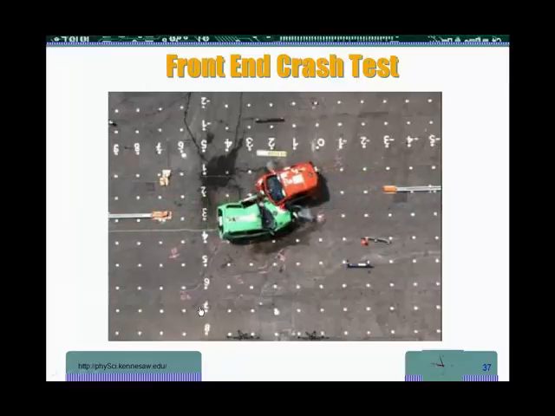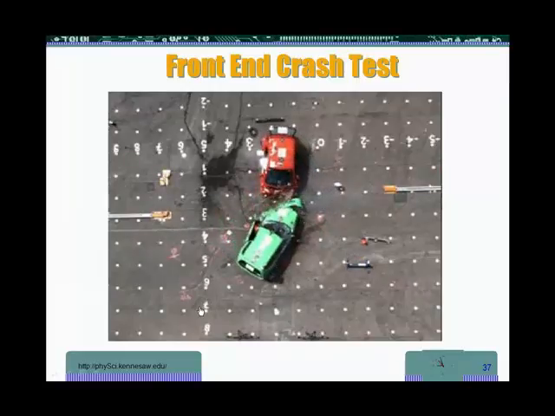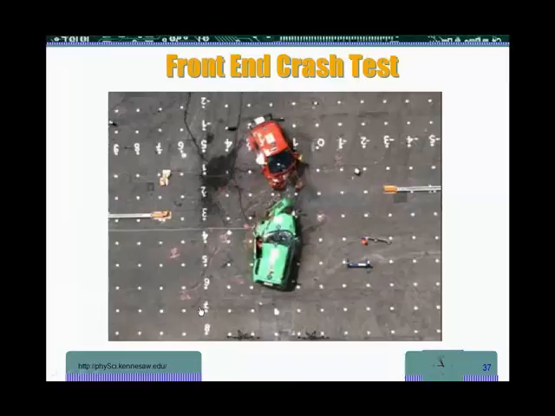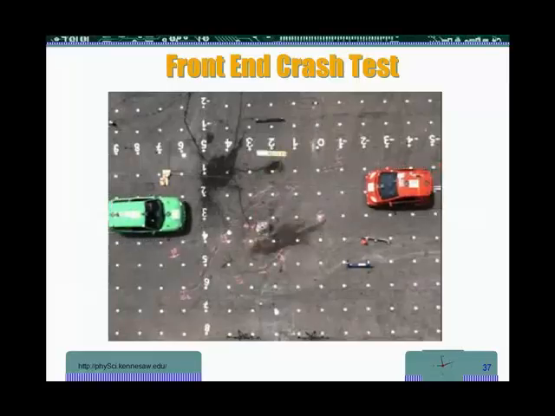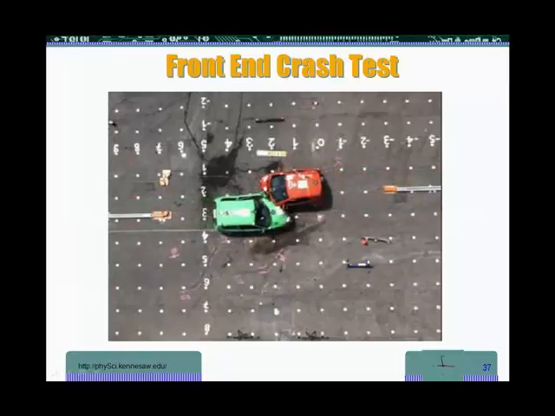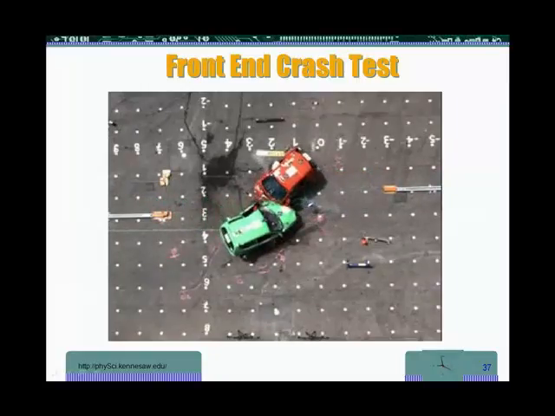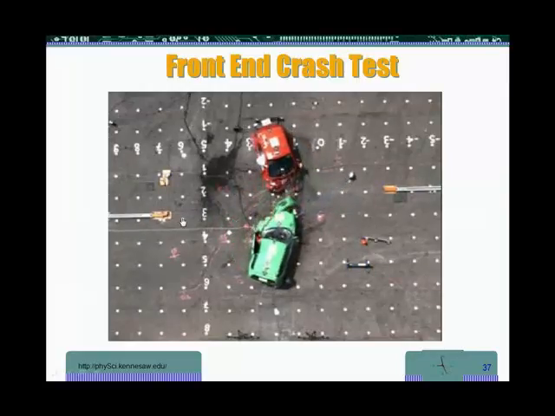Okay, now the collision. I'll play it again. Notice here, these two cars had the same momentum along this direction, moving in opposite directions. So that adds up to zero. So my final momentum along that direction should be zero, and that's why we don't see a net motion along this direction.